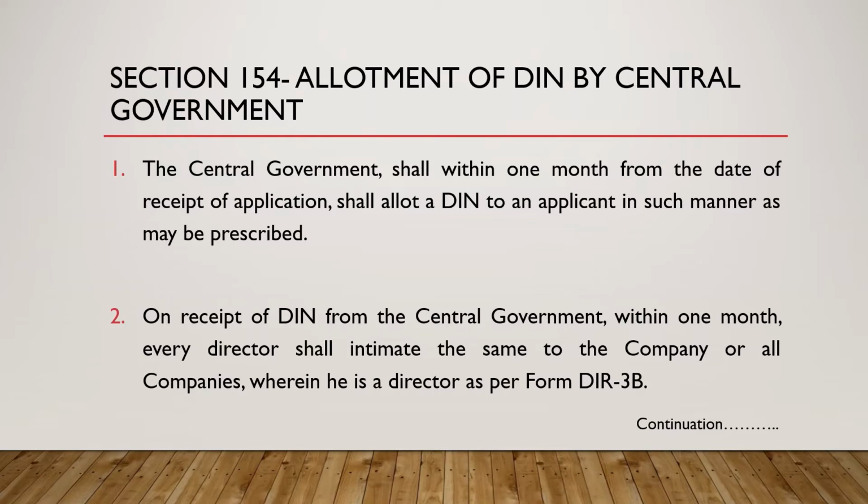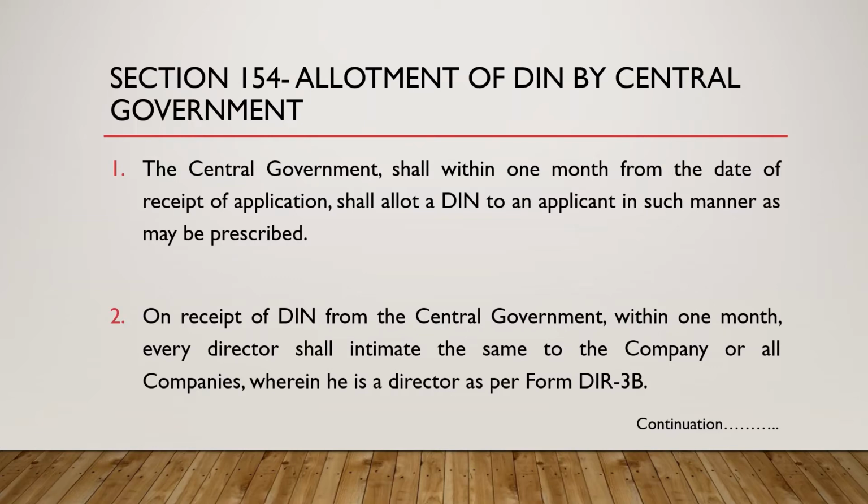Why have I mentioned it here? He needs to intimate the same to the company or all companies. If the director is a whole-time director, then in one company he will be the whole-time director, like a full-time employee, 10 to 5. But if a director is a non-executive director, that means part-time, then he can act as a director in a maximum of 20 companies. Once he gets the DIN, wherever he is appointed as a non-executive or part-time director, he should intimate all those companies in form DIR 3B.